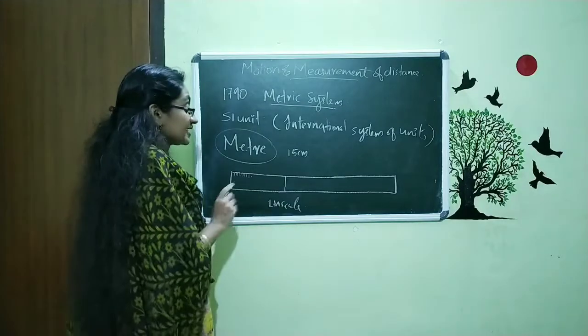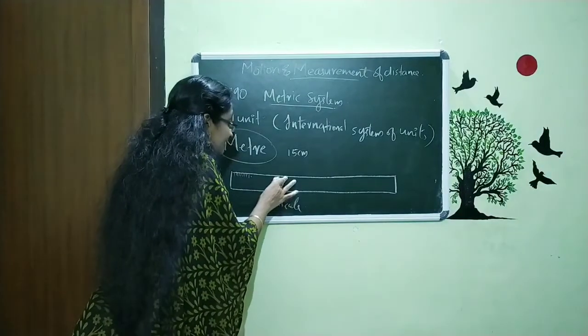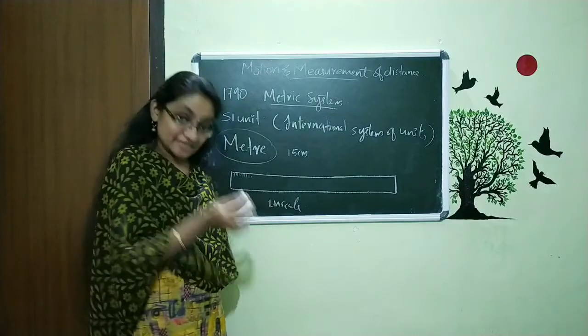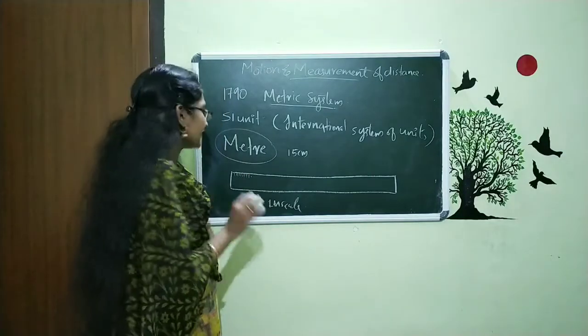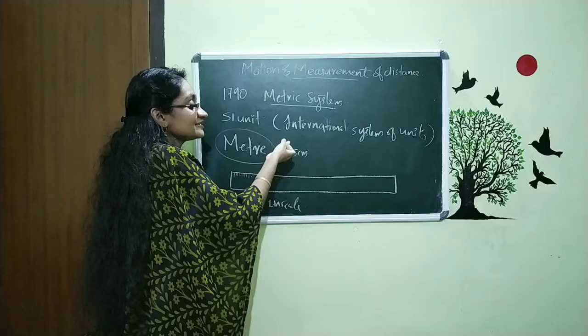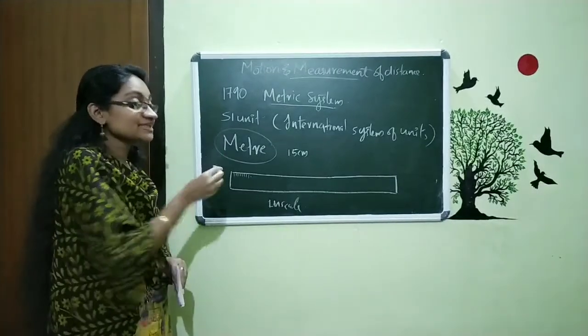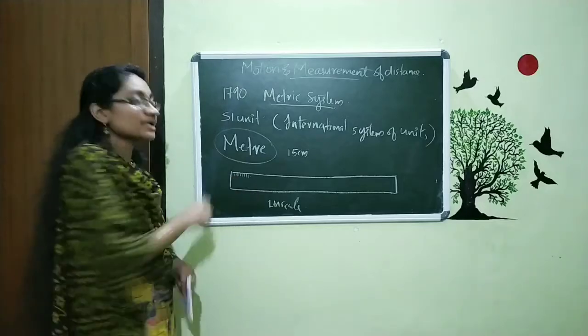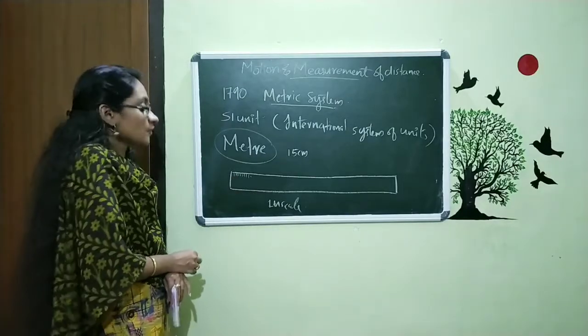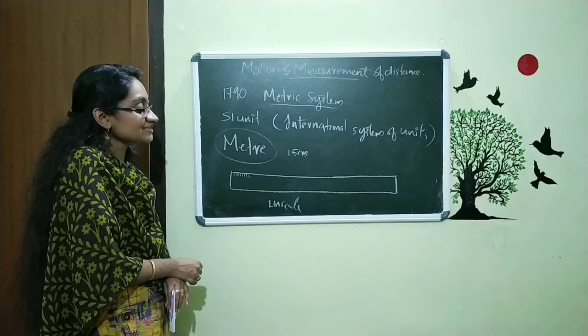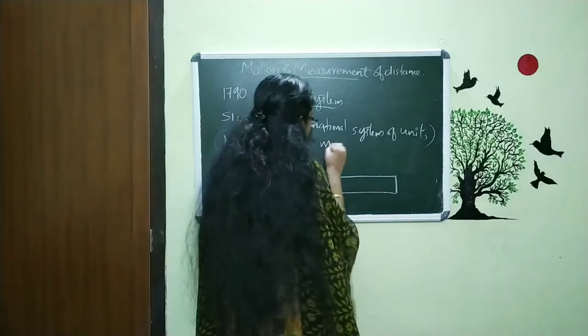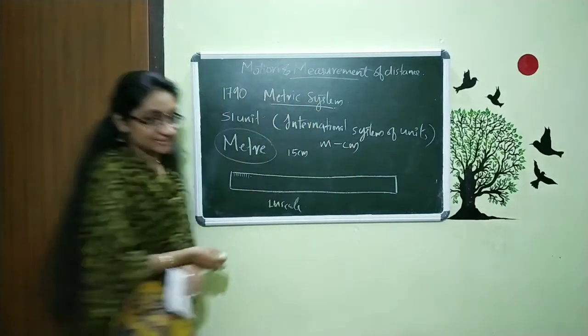So now we want to study what is this meter scale, and also we want to study the relation between meter and centimeter. Very simple. I already said that this 15 centimeter is a small section. That means this centimeter is something small compared to the meter. So now we are going to check the relation between meter and centimeter.